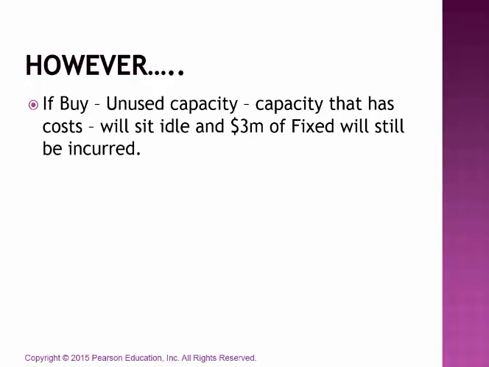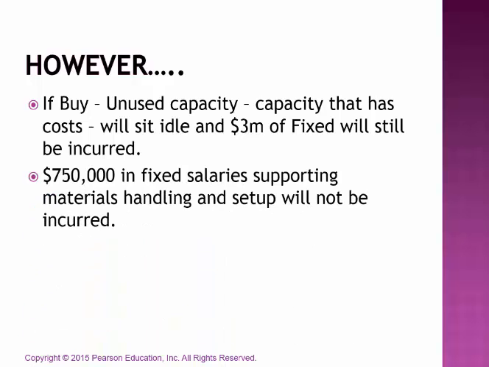All right, so this $3 million will still be incurred. We will be able to save $750,000 in fixed salaries that were supporting materials handling and setup. Those are not going to be incurred. And then we've got those other variable costs that we are also not going to be incurring.